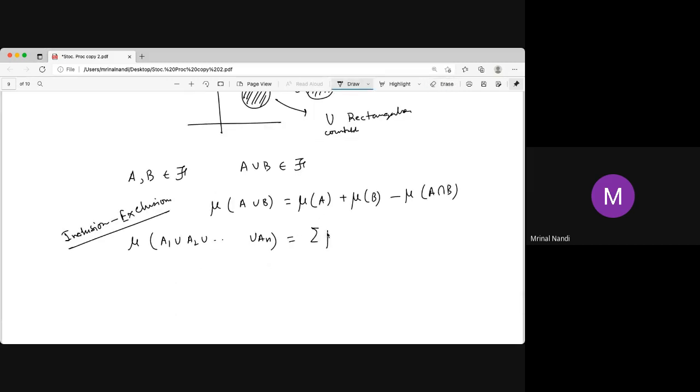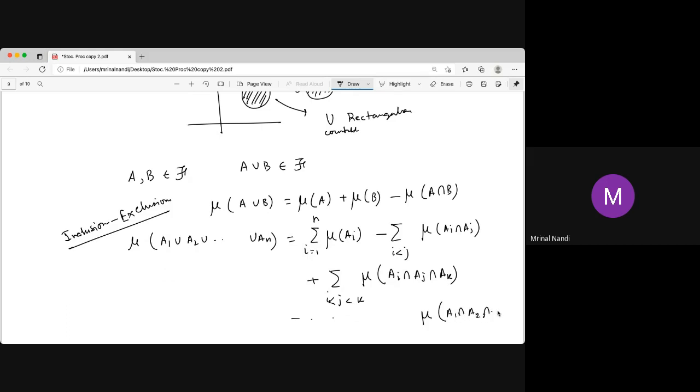So what is this? It is the sum over all i, for i equal to 1 to n, of mu of Ai, then minus the sum over all i less than j of mu of Ai intersection Aj, then plus the sum over i, j, k, and so on, alternating like that. It may be probability, or length, or area, whatever measure you are considering. Then minus for 4 at a time, plus for 5 at a time, and the last one is the measure of the intersection of all of these.